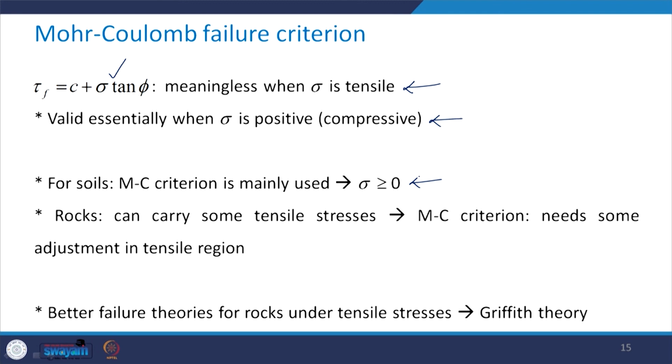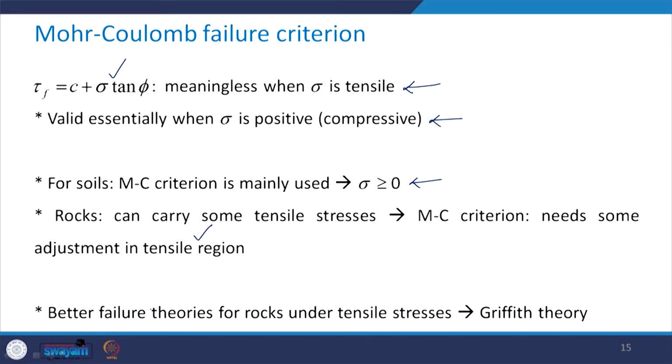rocks can carry some tensile stresses, and in view of this, if we want to apply the Mohr-Coulomb failure criterion in case of rocks, we need to make some adjustment in the tensile region. As far as the compressive region is concerned, we do not have any problem.